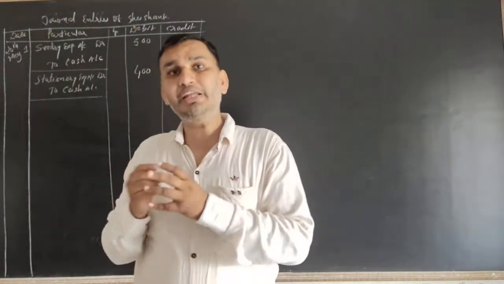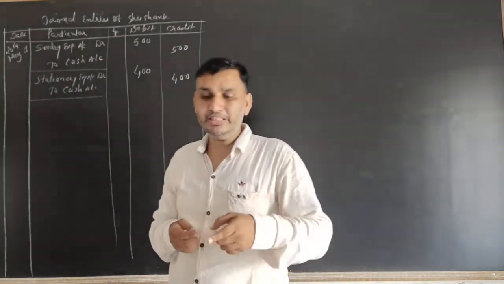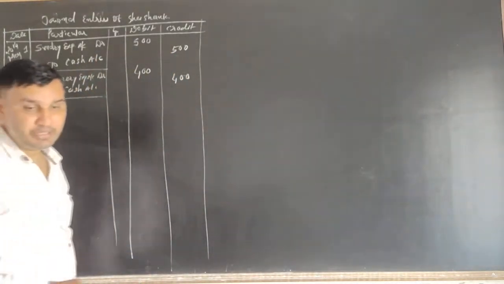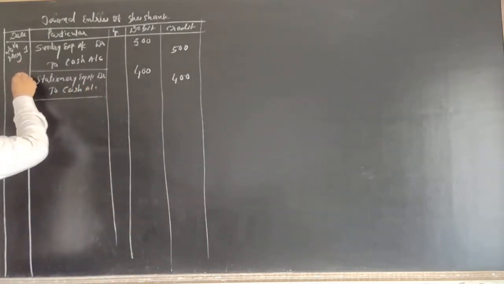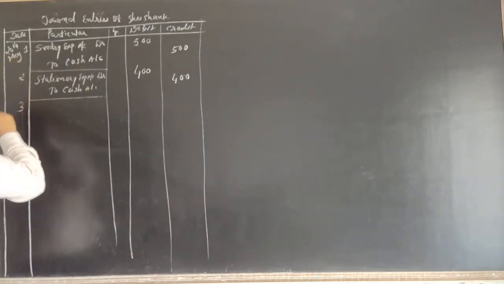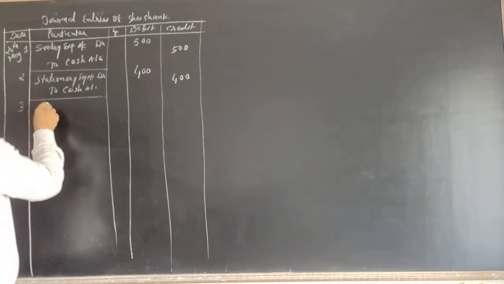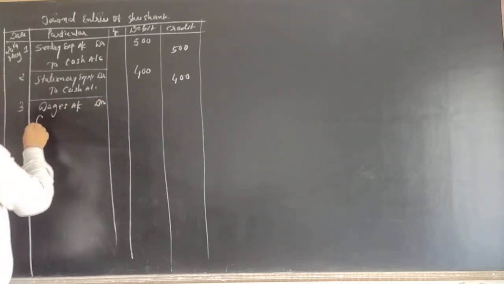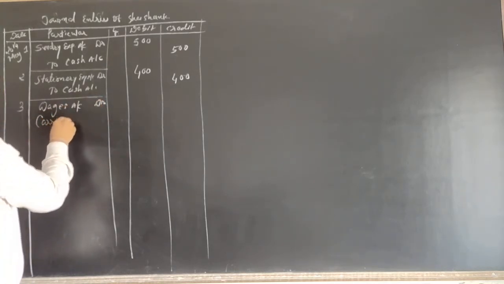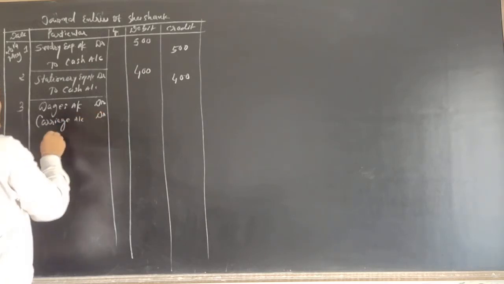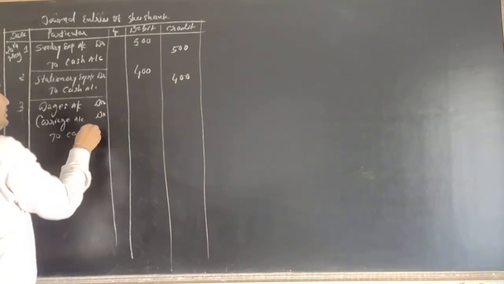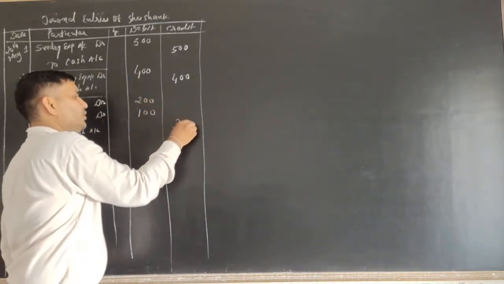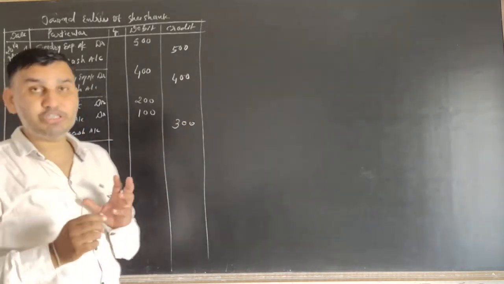We make the separate entry or we can make the combined entry, but the same day transactions is there, so it's easy for us to make the combined entry, and the date is the 3rd May. Then 3rd of May, second and third one is. Now see the one is wages account, so wages account debited, and then carriage is, so carriage account debited and to cash goes out, so cash account credited. The amount is 200 rupees, 100 rupees, and total cash goes out 300 rupees. That's very simple, बहुत easy है ये transactions.